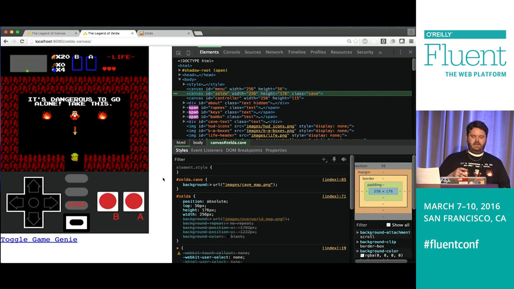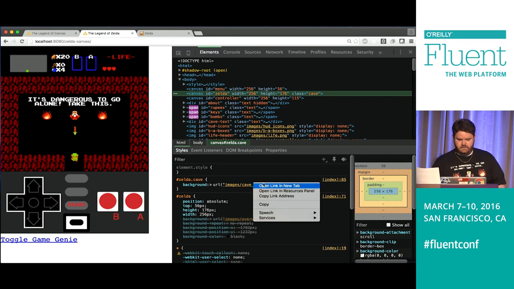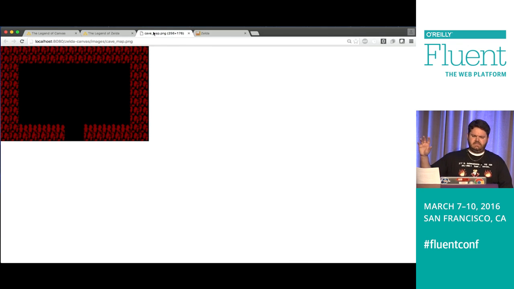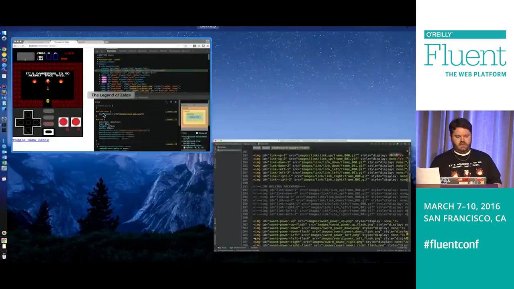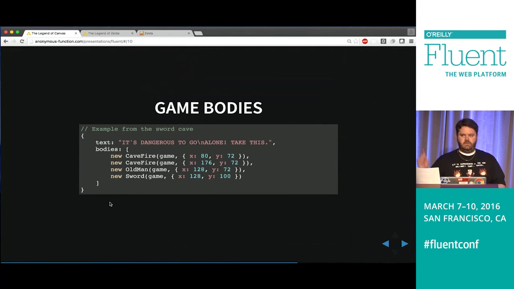Okay, so by walking in here, let me show this background here. We said background means nothing, so this is your blank slate when you walk into the cave. We see a few things get rendered. The text, that's irrelevant, it's just a span. We have two cave fires, the old man, and the sword. This is how I've got it structured in the game. When you walk into that cave, we say, okay, go get me the list of everything that needs to render, and it calls a constructor for each of those and puts it at the particular location.